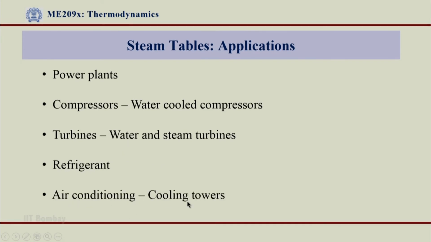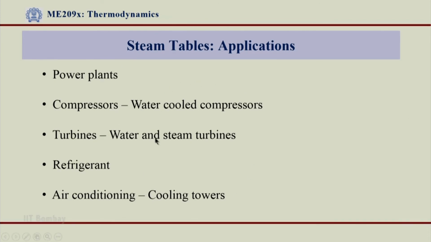And of course, in air conditioning water plays a very important role, water vapor plays a very important role, conversion of water vapor into water and again vaporization. These phase change processes play a very important role, and these are important applications that a mechanical engineer would require to design. Lot of devices have to be designed based on the properties that you come across for water, water vapor and water plus water vapor together.